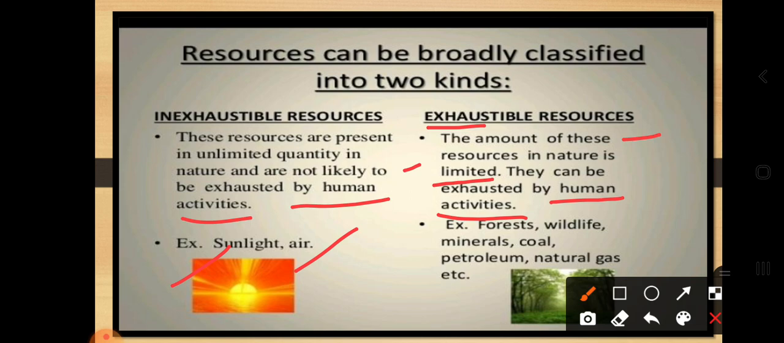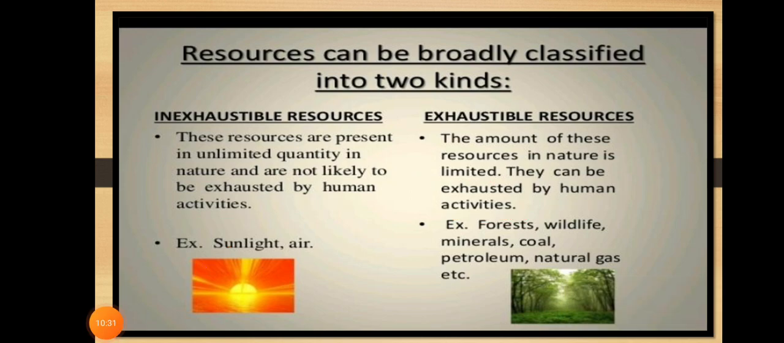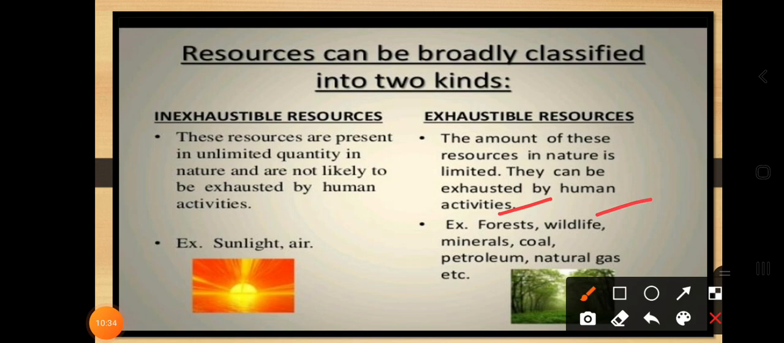That's why, day by day, the petrol rates are increasing, and the power units and the amount of power are also increasing. What is the main reason? It is present in limited quantity, so the rate becomes high. Why? Because we are using these exhaustible resources in large amounts, but they are present in limited quantity. What are the examples of exhaustible resources? Forests, wildlife, minerals, coal, petroleum, and natural gas.